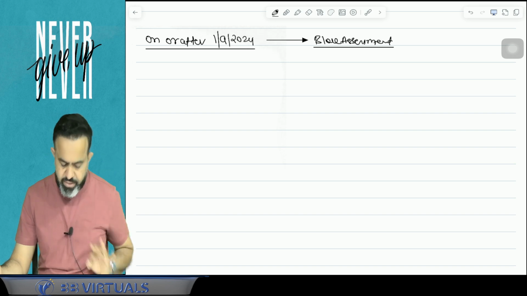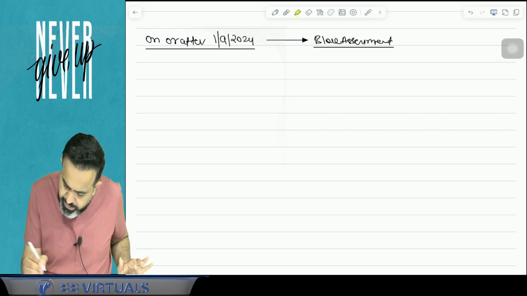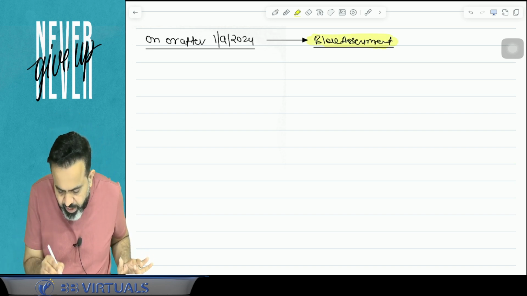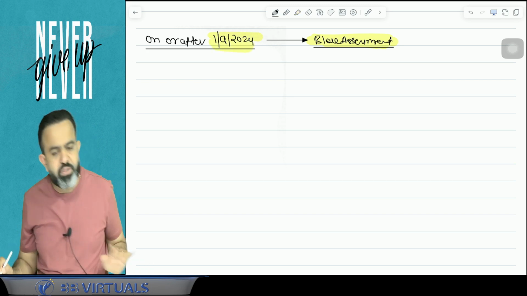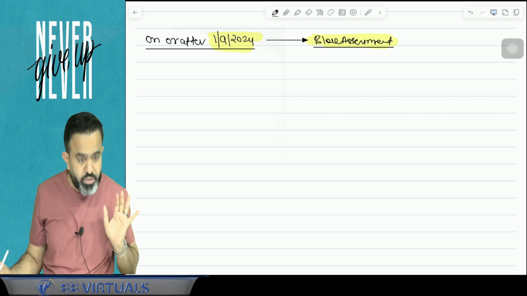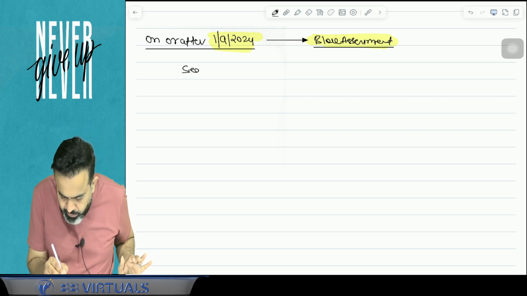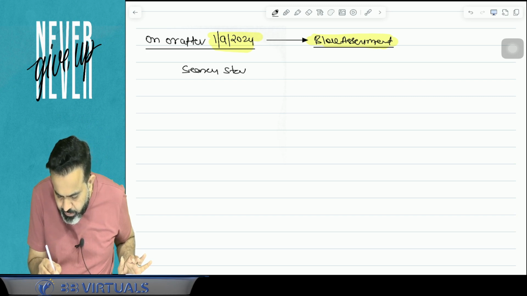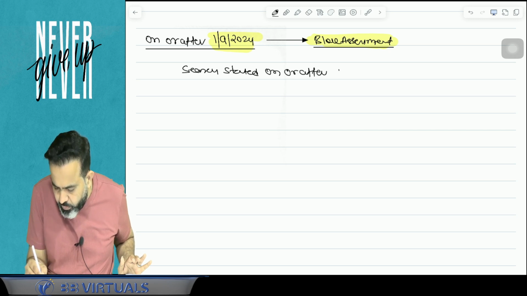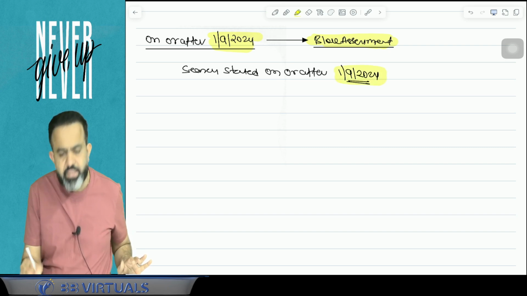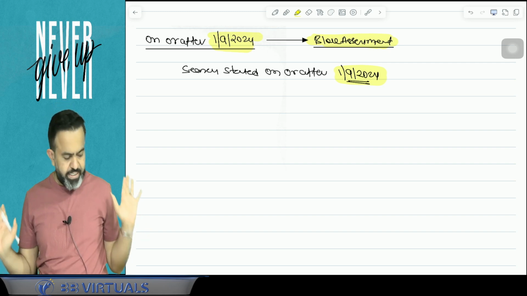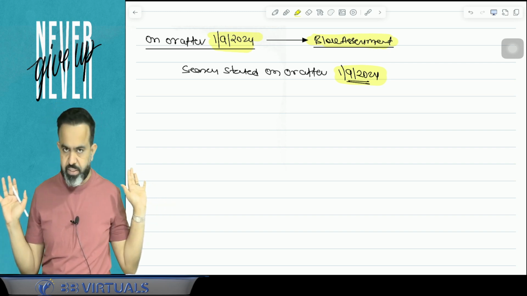Try to understand: block assessment will happen if a raid is conducted on or after 1st September 2024. In simple words, the lawmaker says that if a search is started on or after 1st September 2024, then only this block assessment system is applicable.